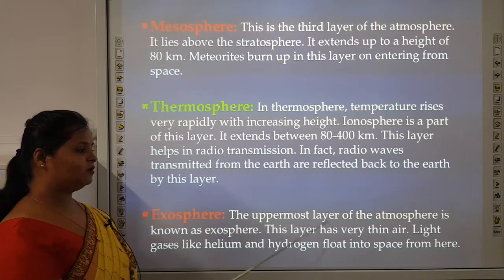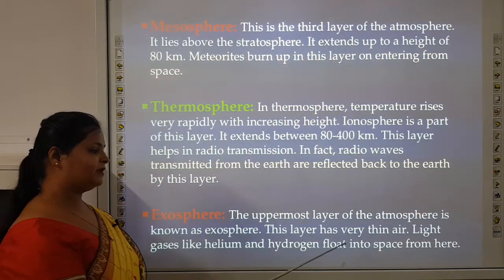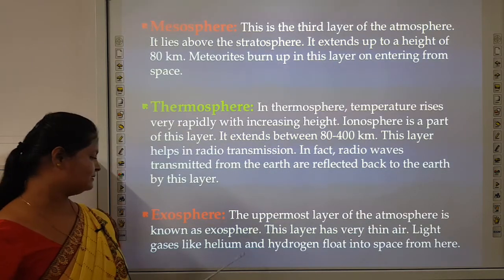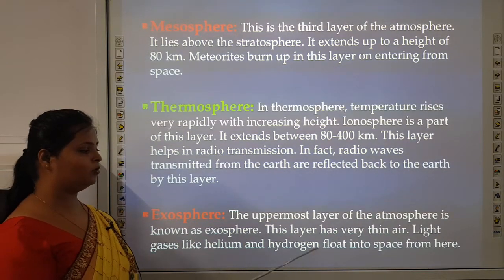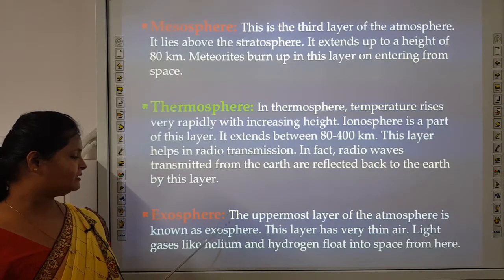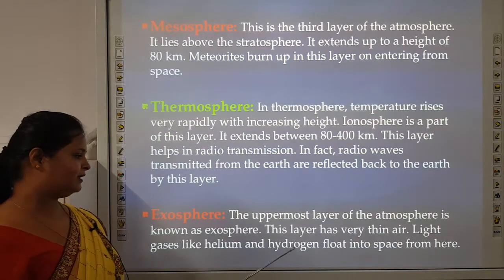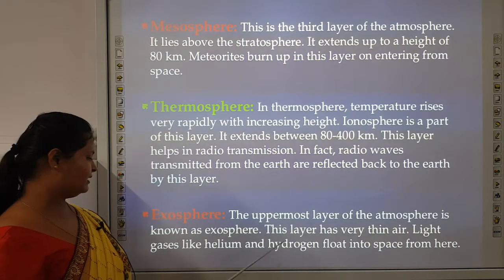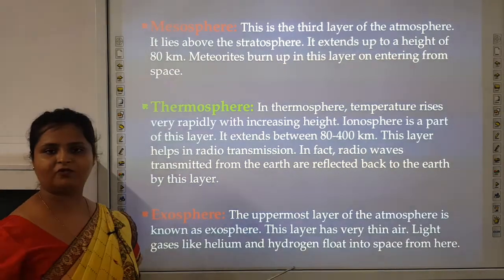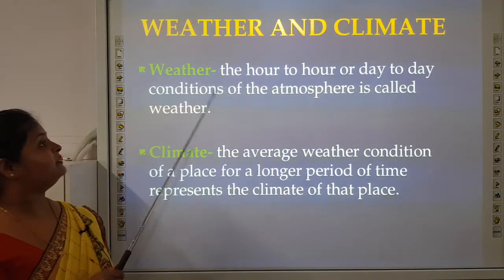The uppermost layer of the atmosphere is known as exosphere. This layer has very thin air. Light gases like helium and hydrogen float into space from here. So, it is the topmost layer of the atmosphere, and very light gases like hydrogen and helium float into space from here. Further moving to weather and climate.